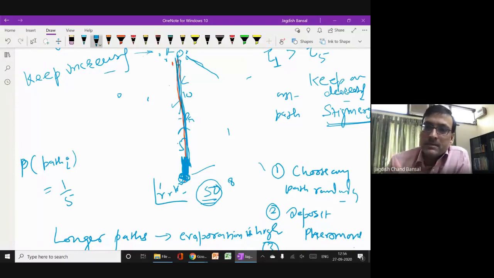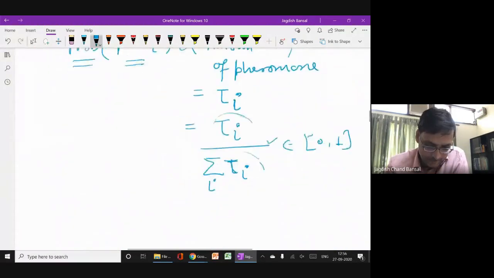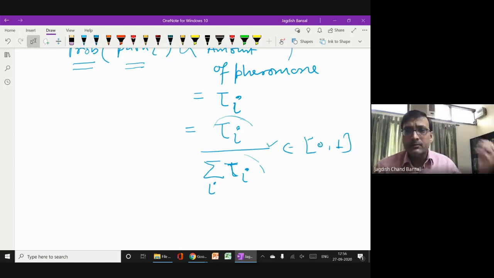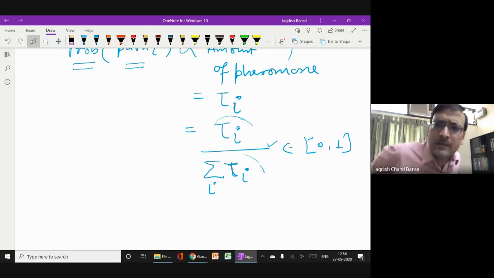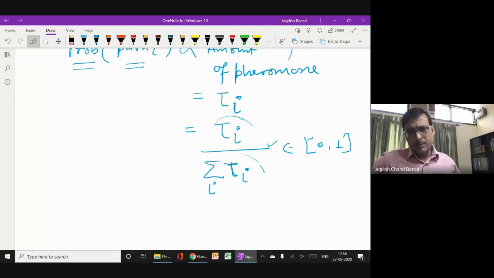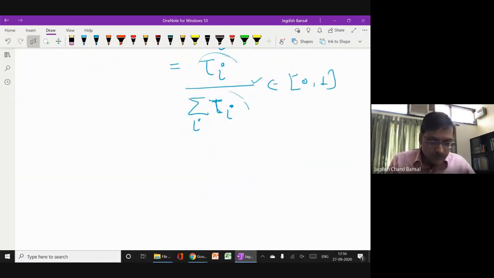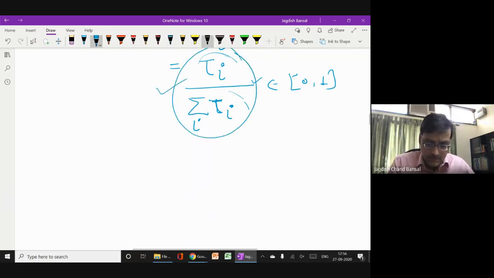Now this same concept is implemented in the form of an algorithm for solving an optimization problem. And what is the optimization here? The minimization of the path length. In the traveling salesman problem, what do we do? We minimize the path length of the traveling salesman: from point A to point B, what is the shortest path? So we do the same thing there. That's why most of the time people explain the ant colony optimization algorithm with the traveling salesman problem. So what happens? We calculate the probabilities. I hope this formula is clear.